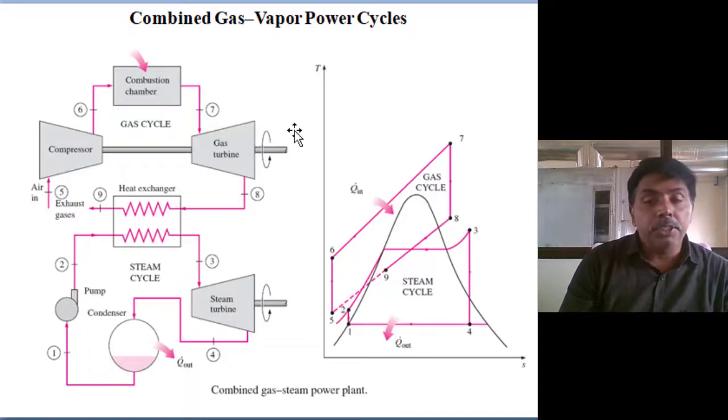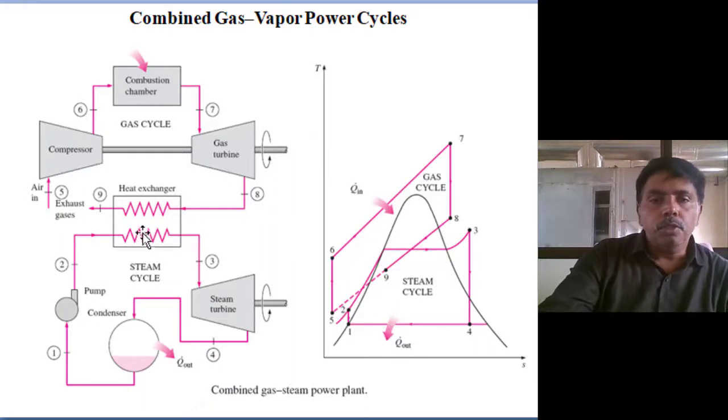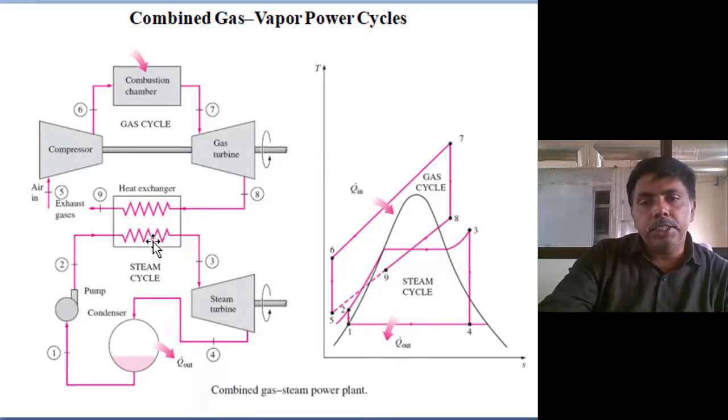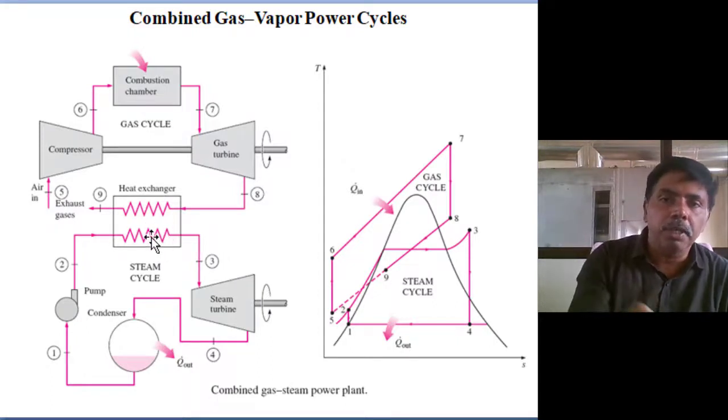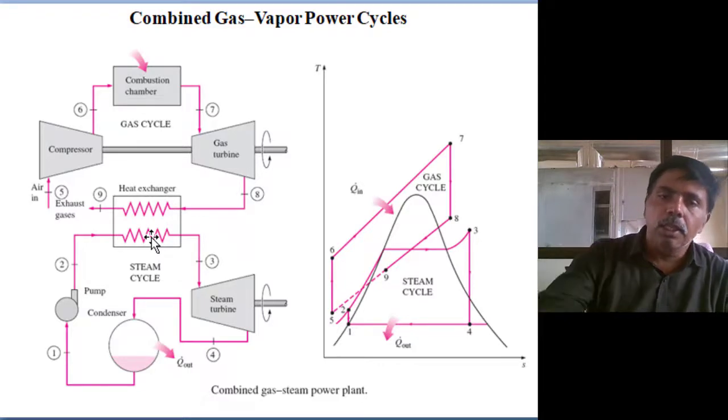Instead of that, we use the 500 degree exhaust gas in heat exchangers for generating steam for the vapor power cycle. We use that exhaust gas temperature to generate steam at 50 bar or up to 100 bar pressure. A superheated temperature of 350 to 400 degrees is sufficient. So you can run the vapor power cycle.